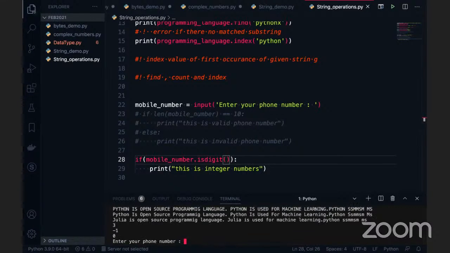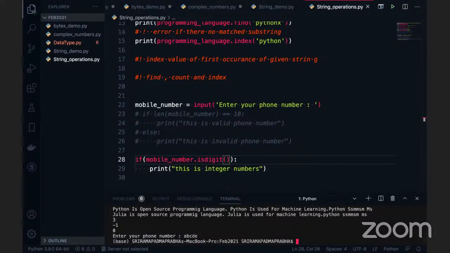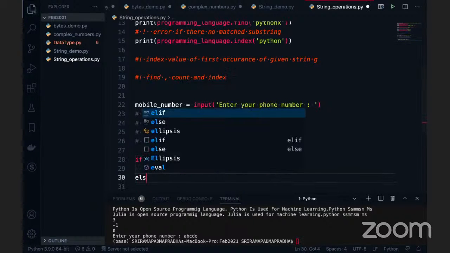What if I enter ABCD? It says nothing, because I have not written the else statement here. That is the reason it is not taking it up. If you want to write an else statement here,